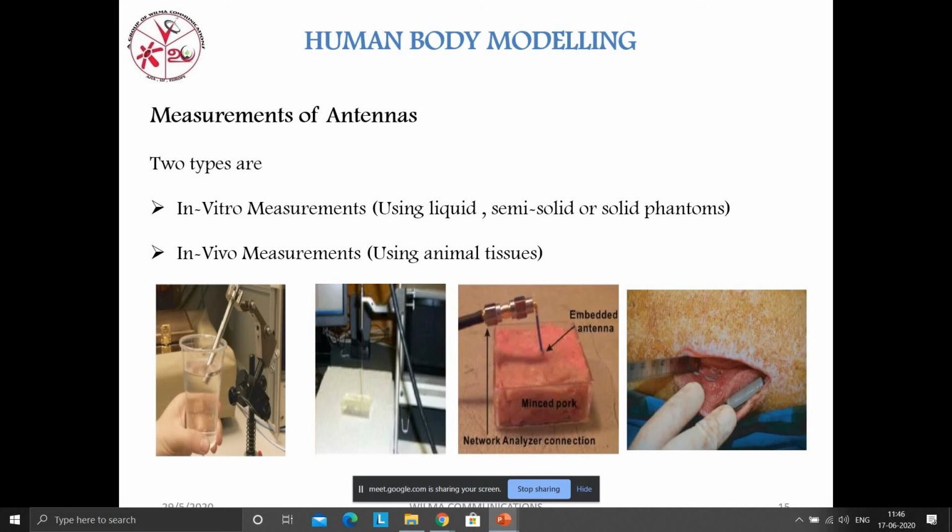If you are placing an antenna in a rat, you have to consider the skin, that means the hair growth value also. The hair also has some permittivity value, so we have to consider that permittivity here. I calculate the hair permittivity and the skin permittivity, and whichever material is equal to, or in the middle of, that permittivity value, I take as the base material. So this is the process to select the measurement techniques. Okay, moving on to the next slide.